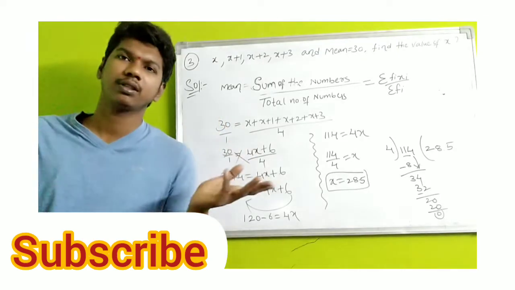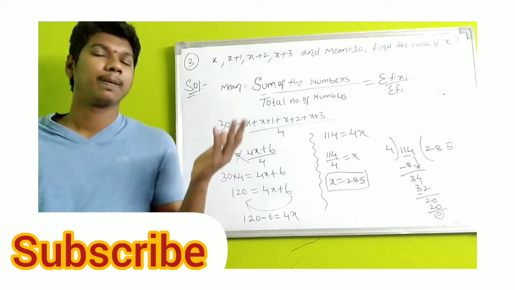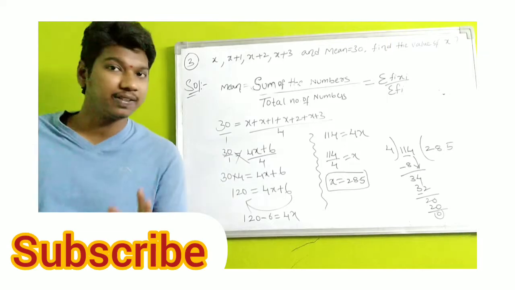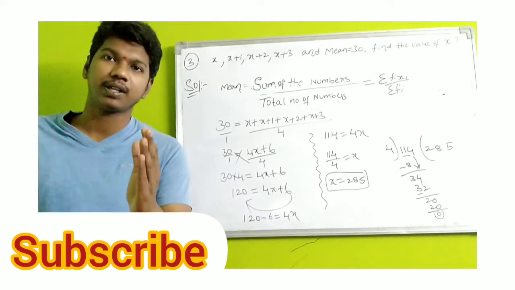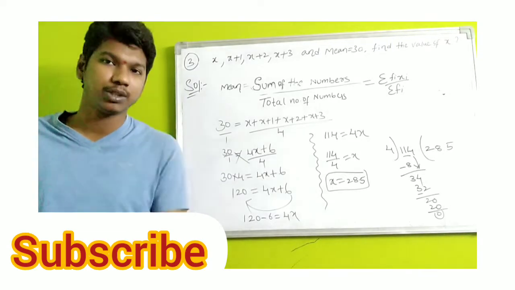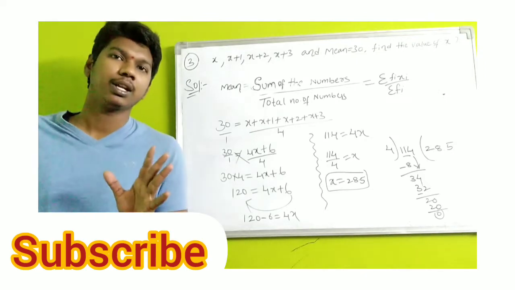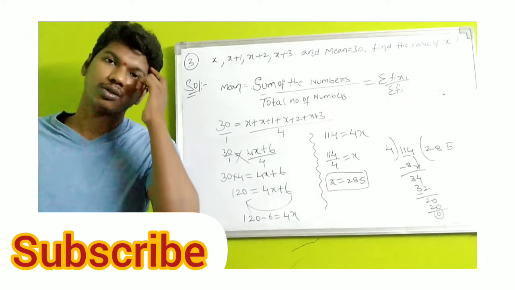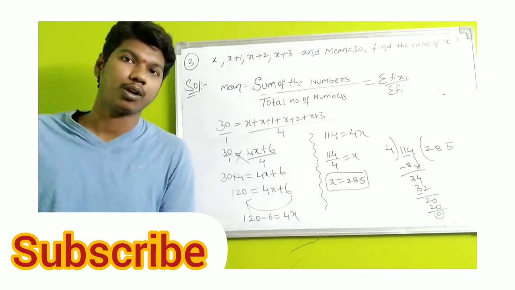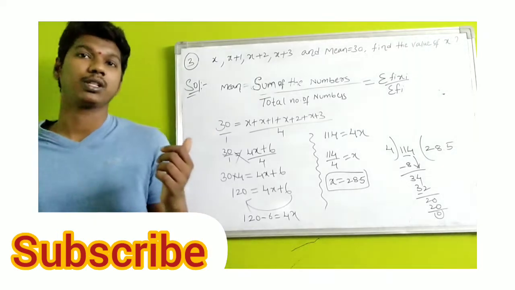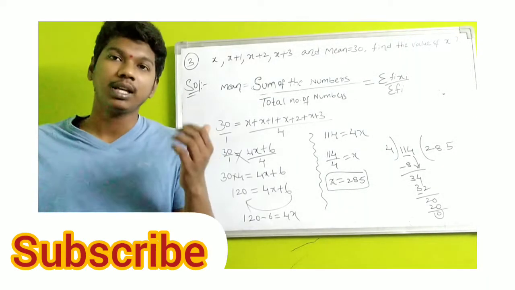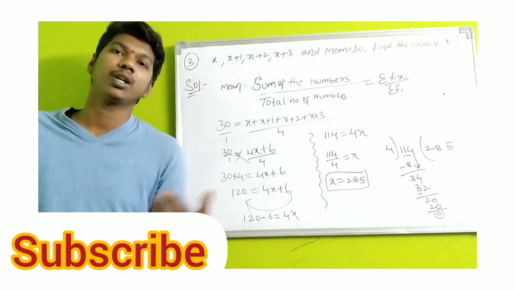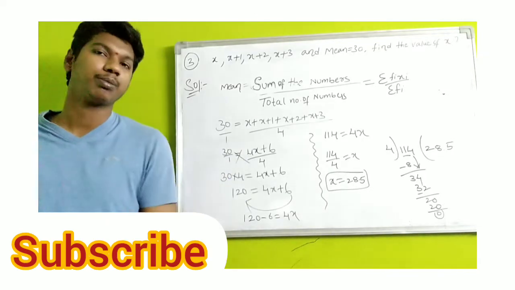The third type is in place of x, they can ask y, or a, b, c, but the method is the same. Don't get confused, students; the method is the same, but numbers and variables are different. That is what you should remember. Don't memorize the answers; try to understand the methods and the logic. You won't get similar questions or the same numbers. Try to understand the concept, take your own numbers and try to do it, and you will get the concept perfectly.